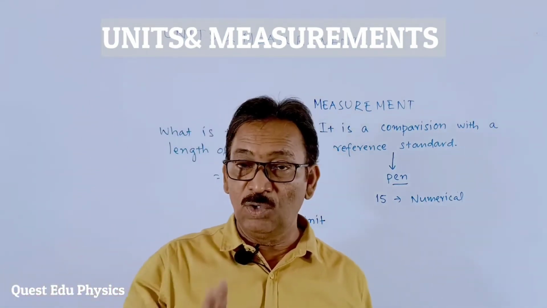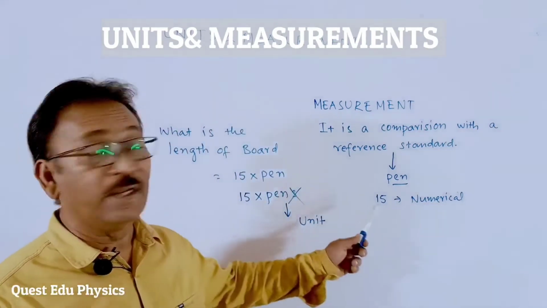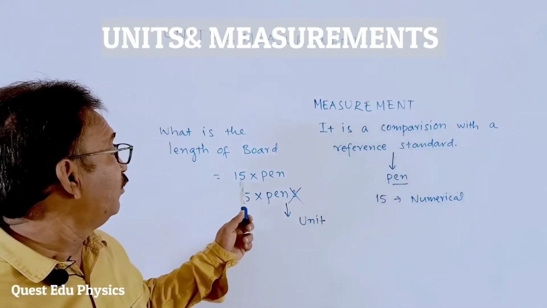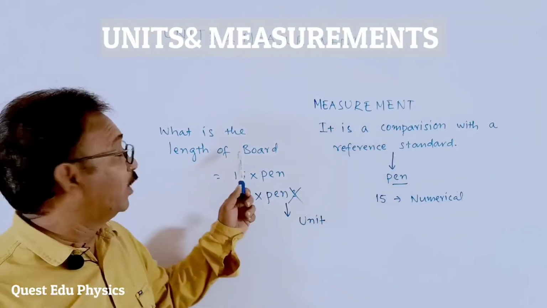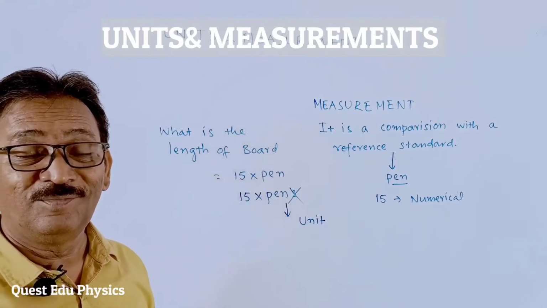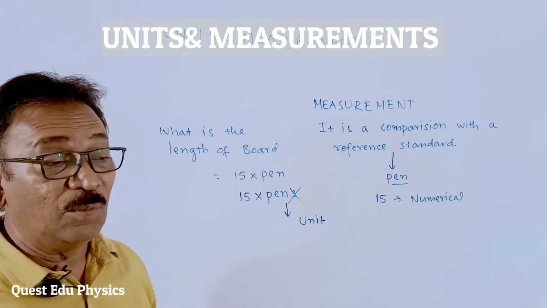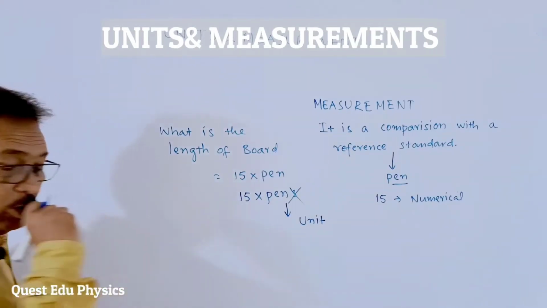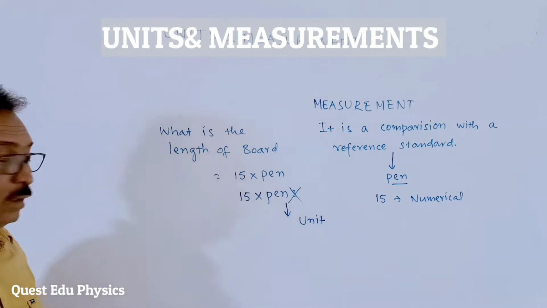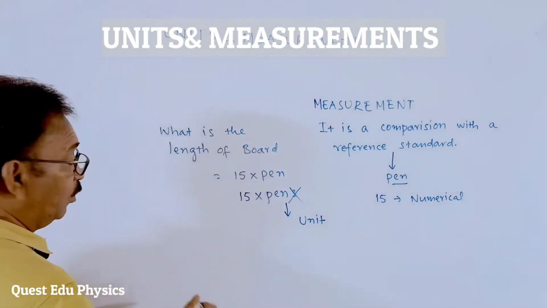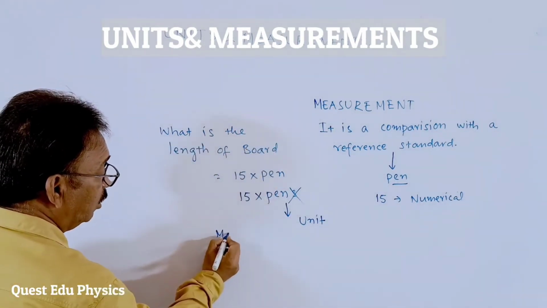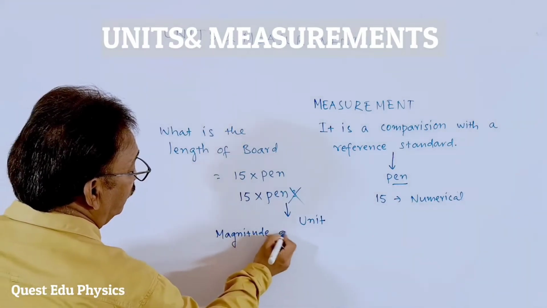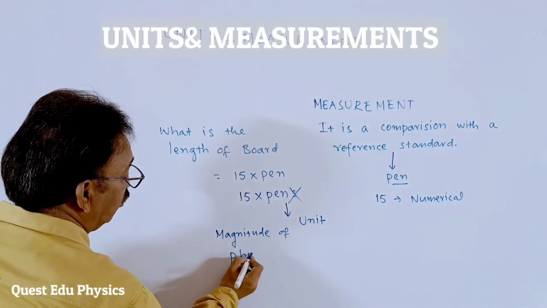Students, I told you here we have to take a reference standard and multiply it with the numerical value, and we get the length of the board. What is the length of the board here? It is the magnitude of the physical quantity.